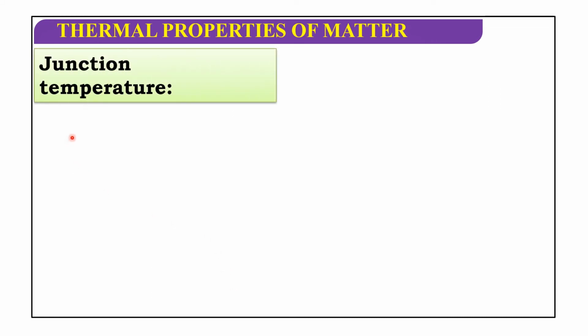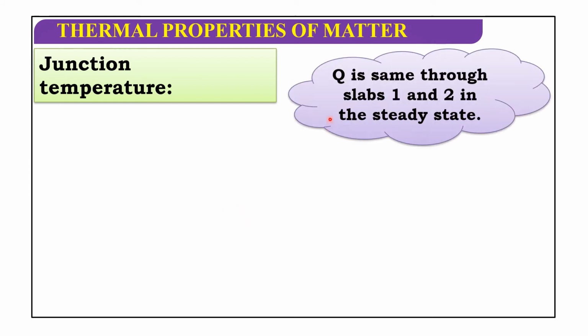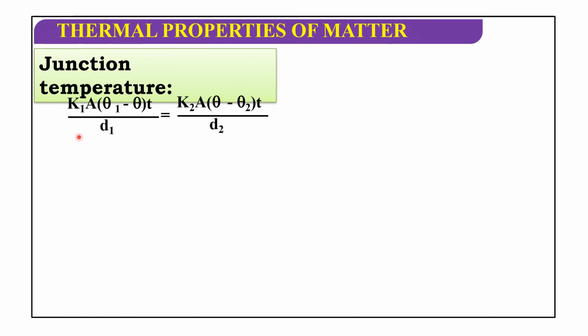Now we will discuss junction temperature. The temperature of the junction can be found from equations 1 and 3. Q is the same through slabs 1 and 2 in the steady state. So K1 A (theta 1 minus theta) t by d1 equals K2 A (theta minus theta 2) t by d2.